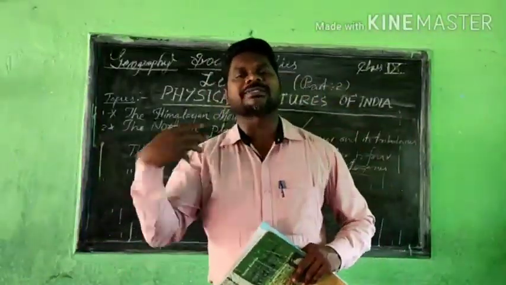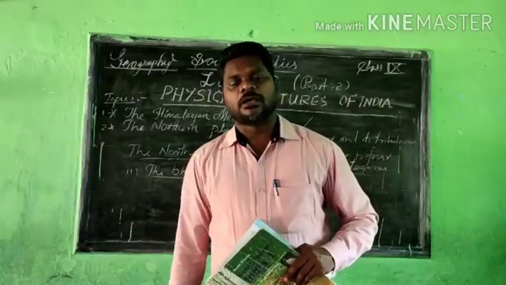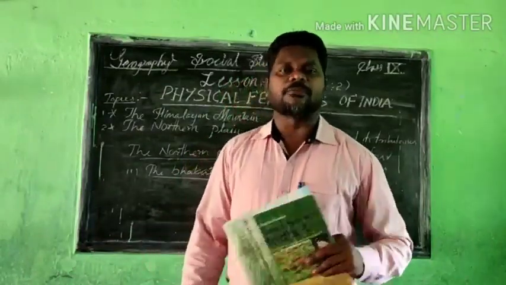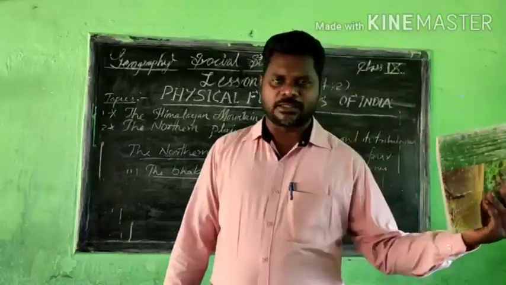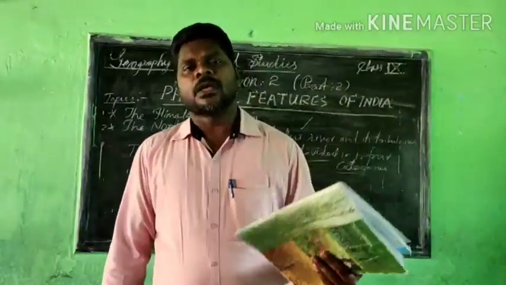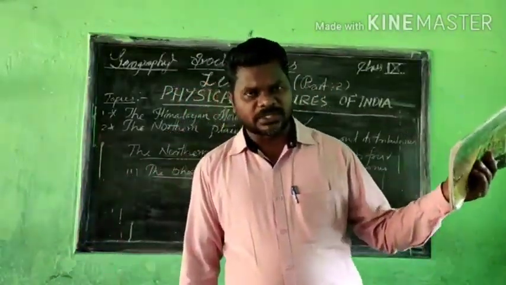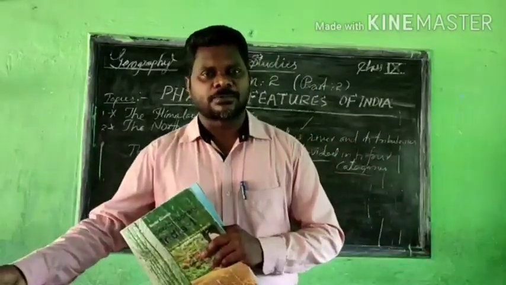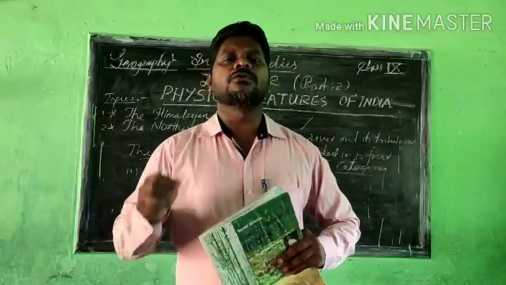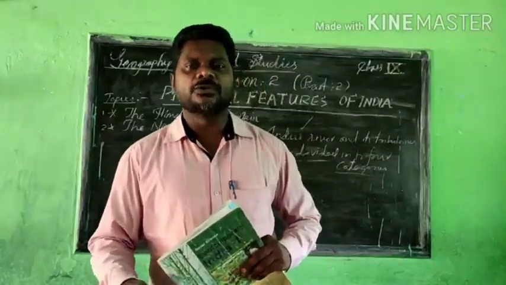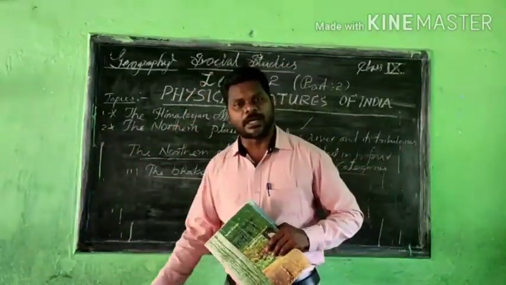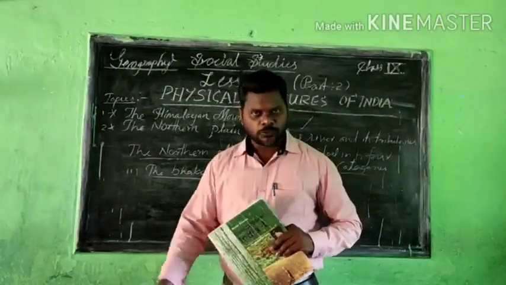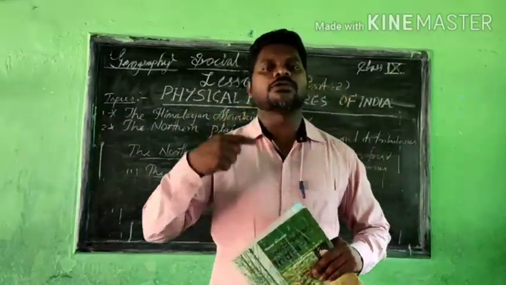Then you have to use extra fertility, because while doing agriculture, maybe for paddy or wheat or vegetables, you go and buy fertilizers from the shops and use them in your own field. If you are not using fertilizers, you will not get 100% profit from your agriculture. So if you want to get the profits, you have to use the fertilizers.